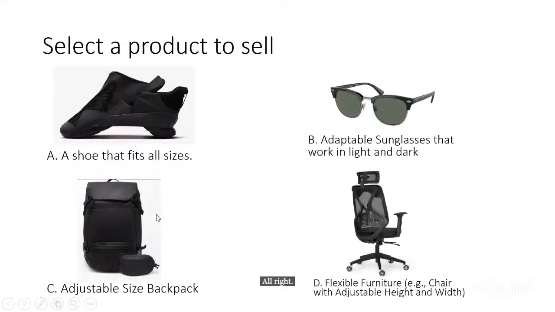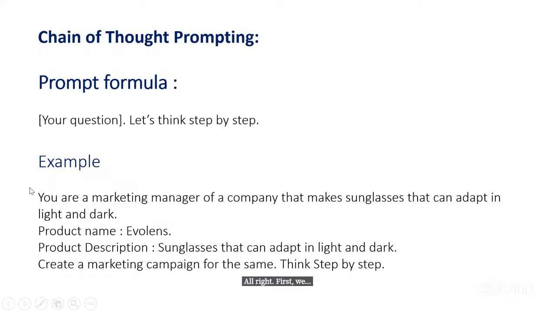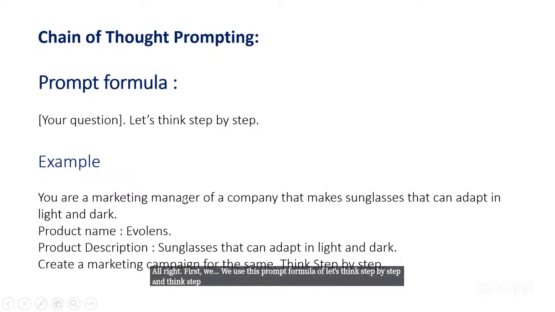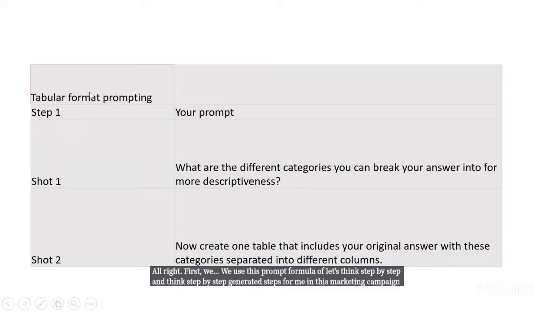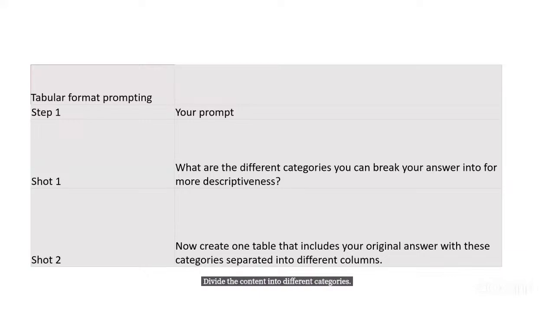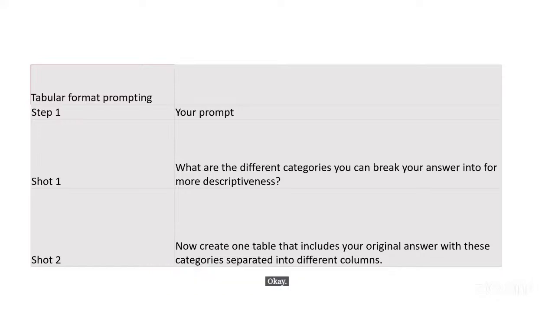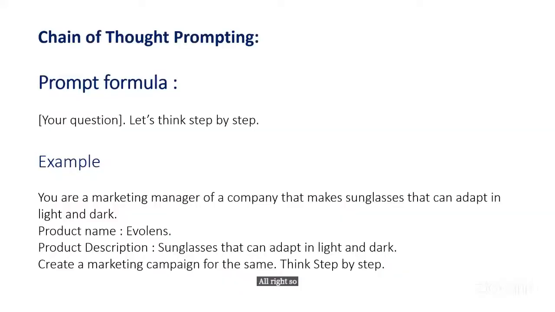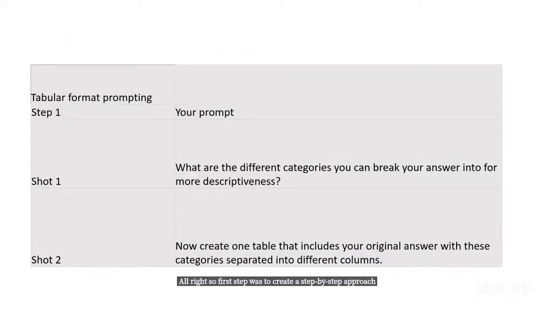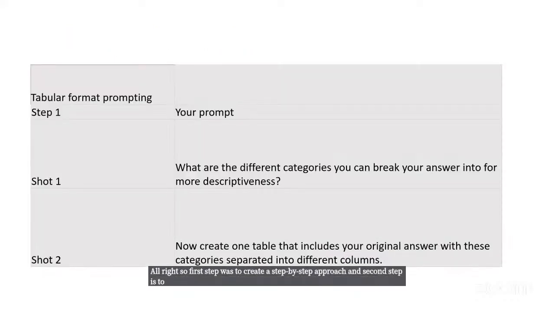First, we used this prompt formula of let's think step by step, and think step by step generated steps for me in this marketing campaign. And now what we will do is, we will do tabular format prompting. That means that we will ask ChatGPT to divide the content into different categories, and then create a table that includes the original answer with these categories in different columns, so that we have a whole Excel sheet of this marketing campaign. So the first step was to create a step-by-step approach, and the second step is to put this in a tabular format.